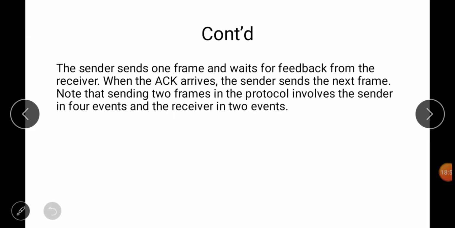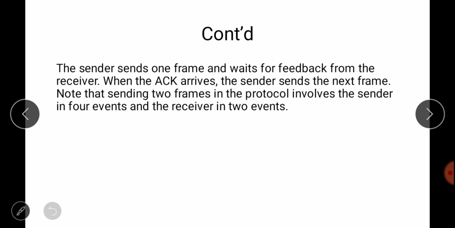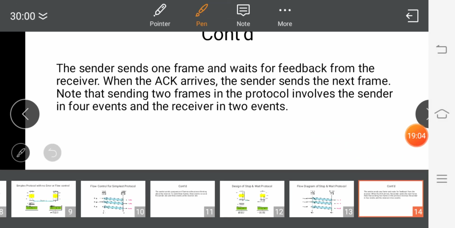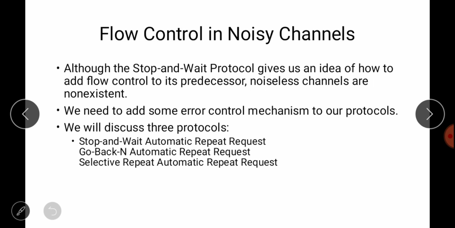The sender sends one frame and waits for feedback from the receiver. When the ACK acknowledgement arrives, the sender sends the next frame. Note that sending two frames in this protocol involves the sender in 4 events and the receiver in 2 events. Basically, for one frame, the sender is handling 2 events and the receiver is handling 1 event.